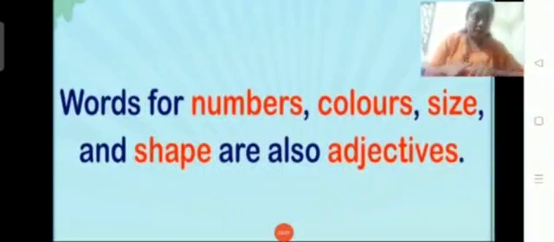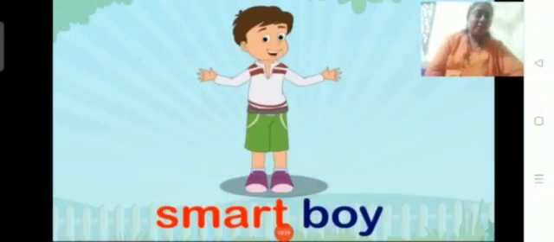Shape, round, oval, square, rectangle, cone, cylindrical also come under adjectives. So look at the boy. He's a smart boy, isn't it? He is a smart boy. Here the word smart is telling how the boy is. Even if you say he is a boy, the sentence is correct, children. But when you add an adjective, it gives clarity about the boy. How is the boy? It is telling us how the boy is.